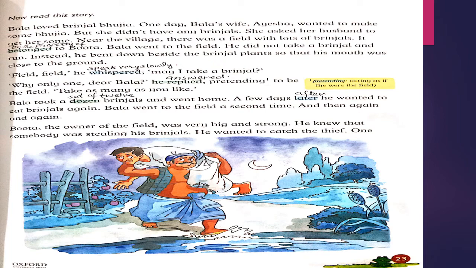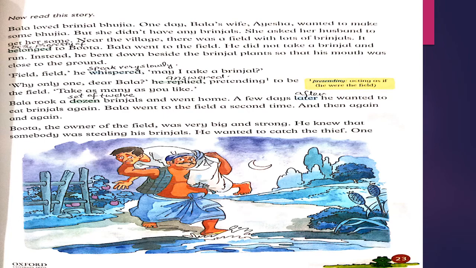Bala went to the field a second time and then again and again. Bhuta, the owner of the field. Owner means the person who has that property. Bhuta was very big and strong. He knew that somebody was stealing his brinjals. He wanted to catch the thief.